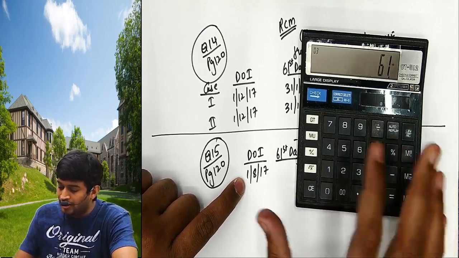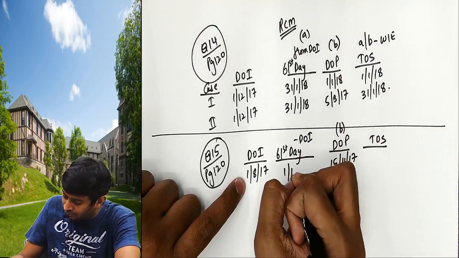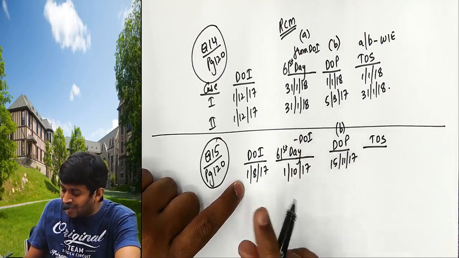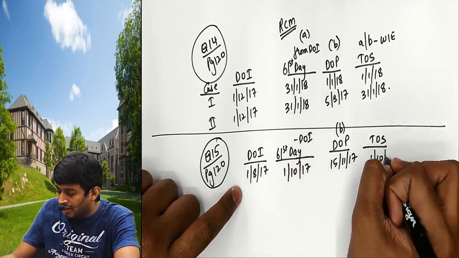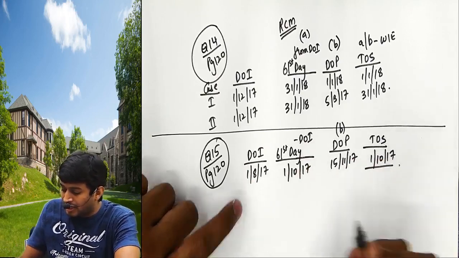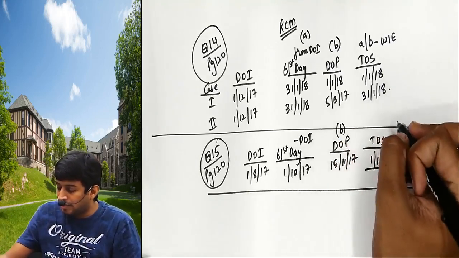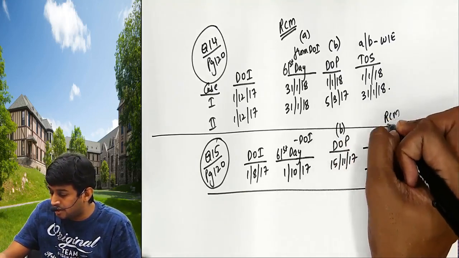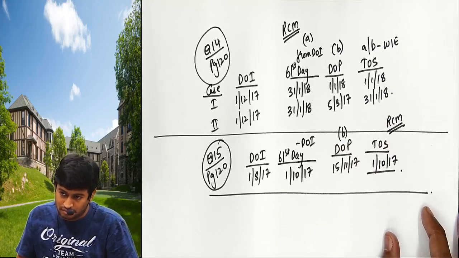Plus 1 day, 1st October. You just add from this date 61 days. So this or this, whichever is earlier, 1/10/17. You can check the answer. All this will apply if the RCM concept comes into the picture in case of time of supply for services.